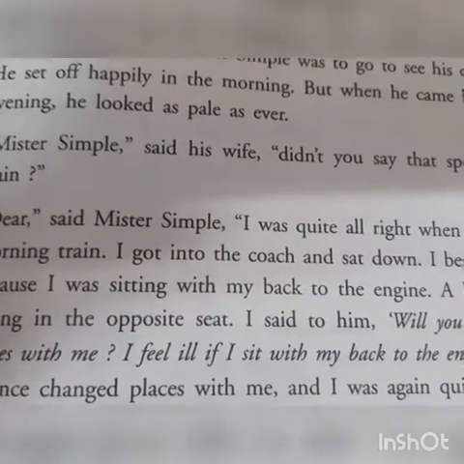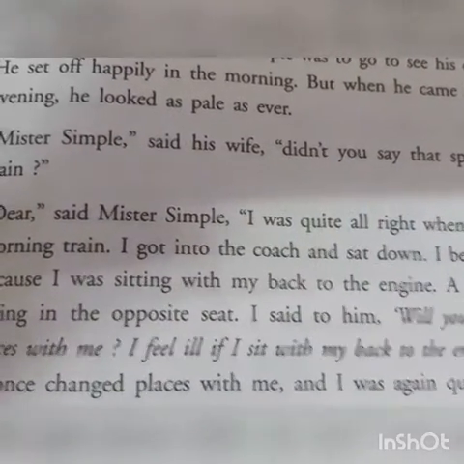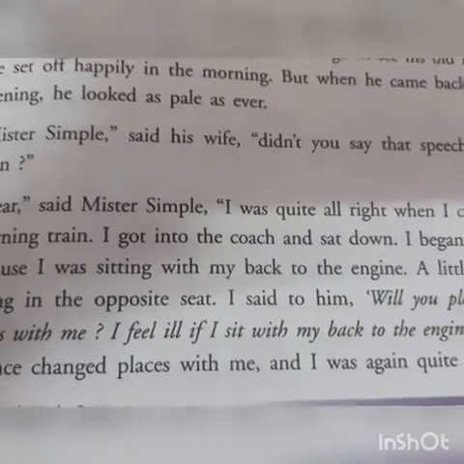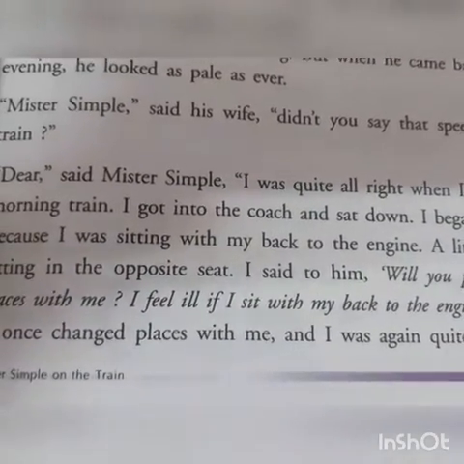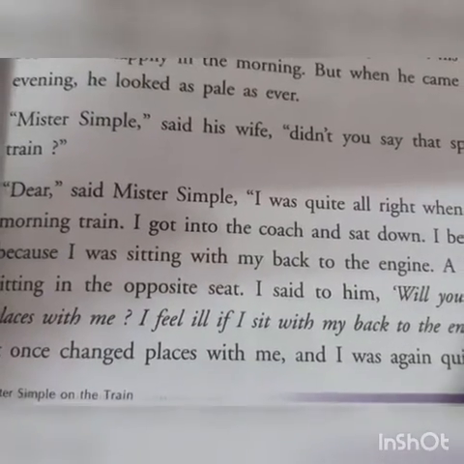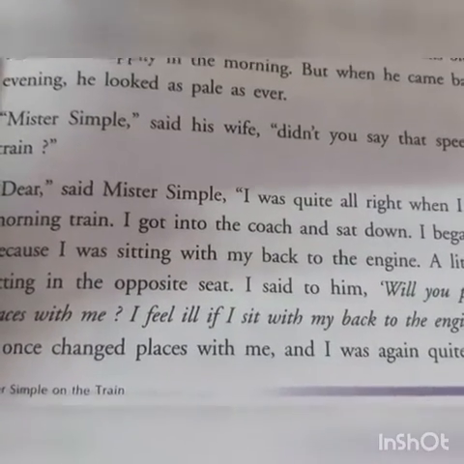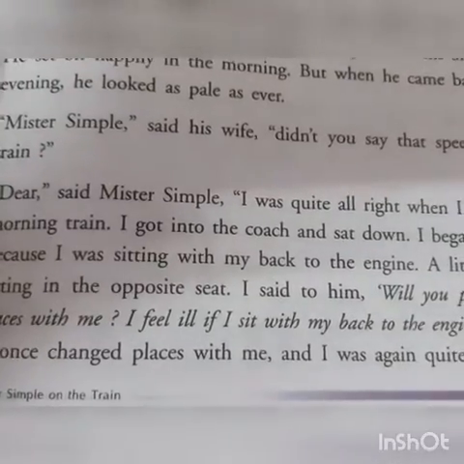He readily stood up and sat in my place and I sat in his place. So everything was all right. There was nothing wrong during the journey in the morning. I was quite well." Moving on to page number 54.